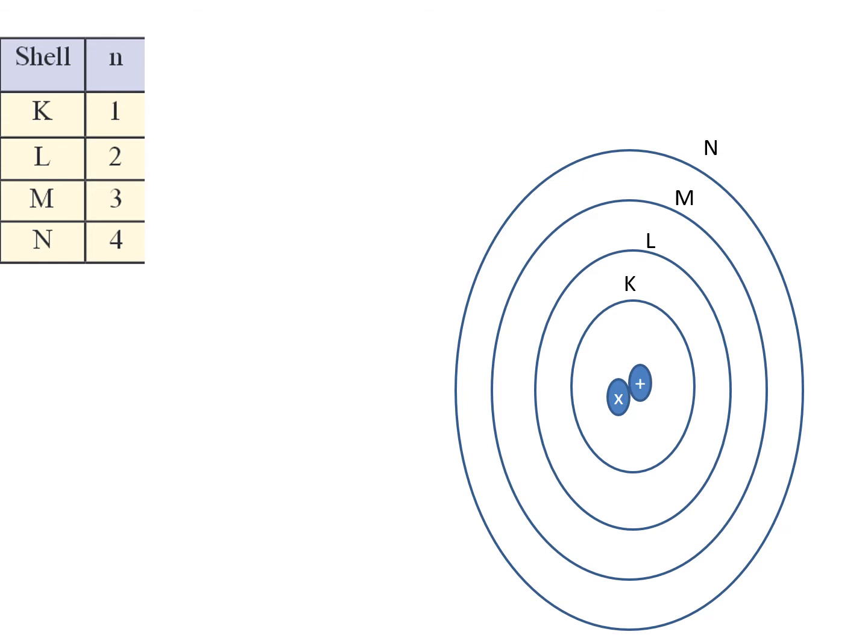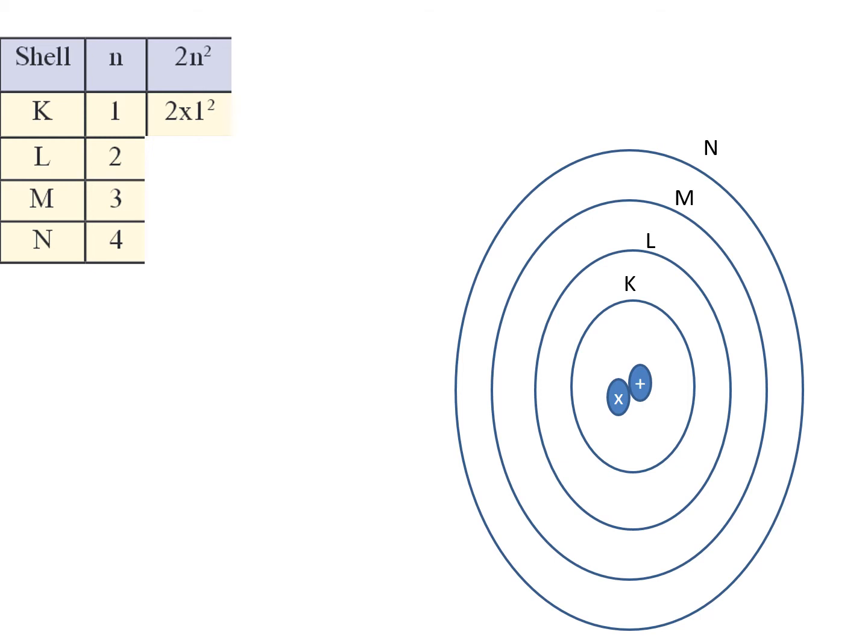Every shell cannot accommodate as many electrons at once. Every shell has a specific capacity of how many electrons it can take. How do you come to know the capacity of the shell? The formula you use is 2n square, where n is the number of the shell. Which number of the shell are you searching for?